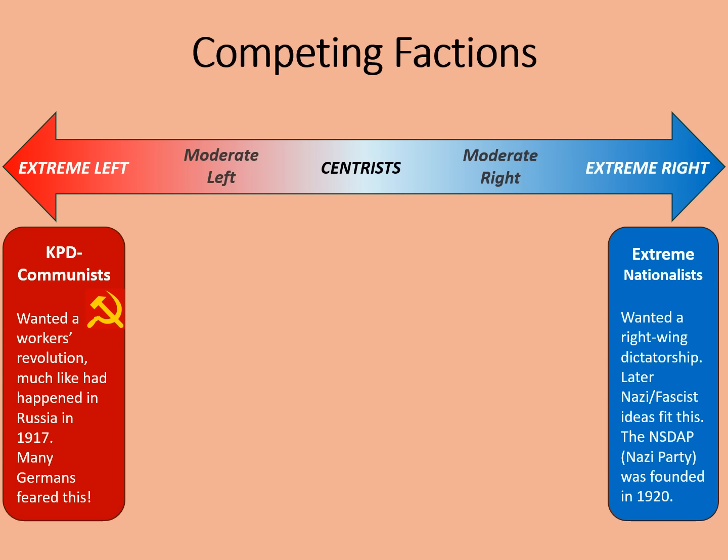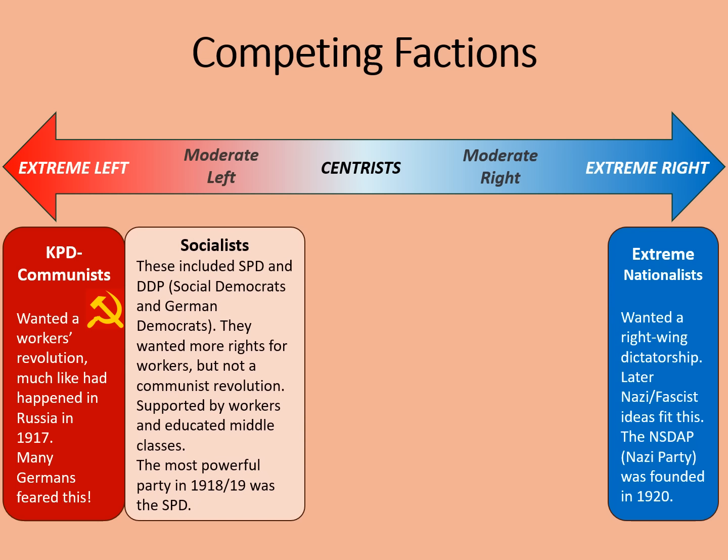At the other end of the scale, we've got extreme nationalists. They wanted a right-wing dictatorship. This would later be reflected by Nazi and fascist ideas. The NSDAP, the Nazi party, was founded in 1920, but fascism as we understand it today was not yet really invented in 1918.